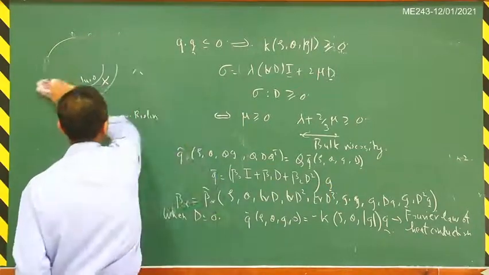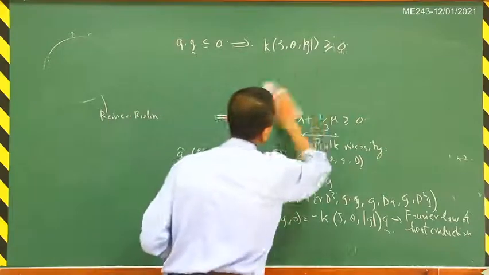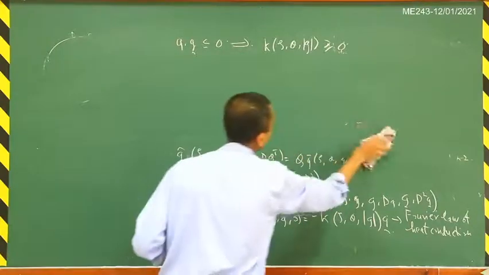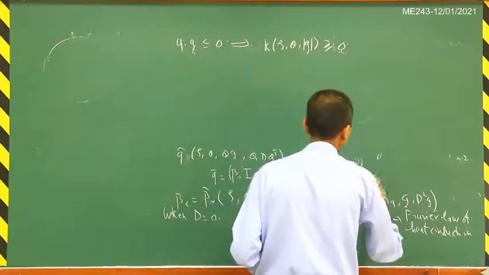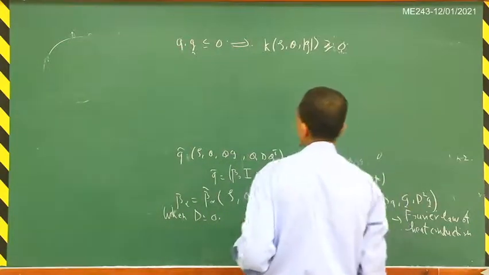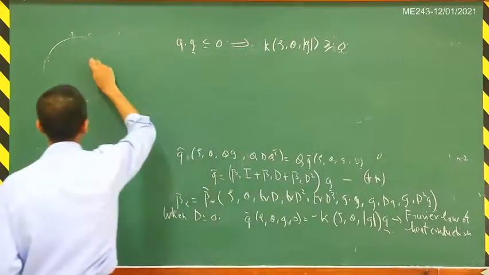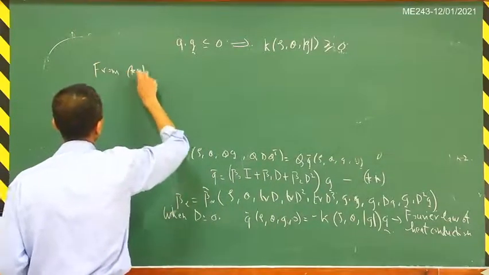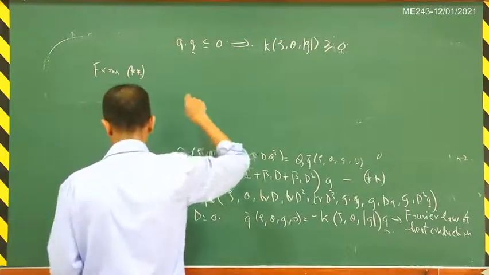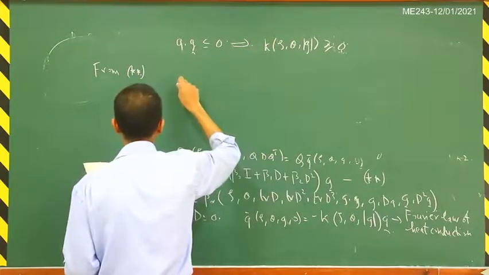So let us state that particular result also here. If I call this relation double star, then from double star we will get that the heat flux vanishes.